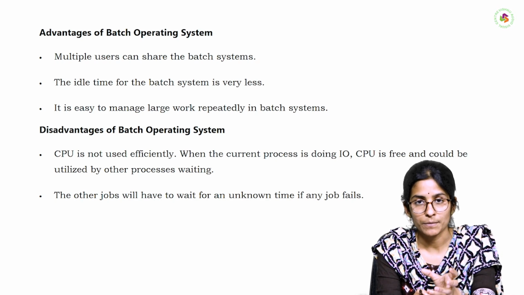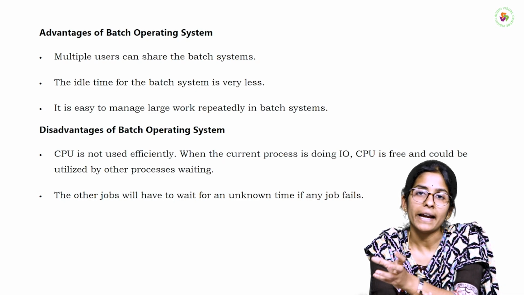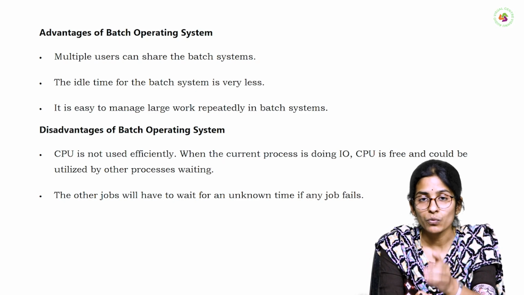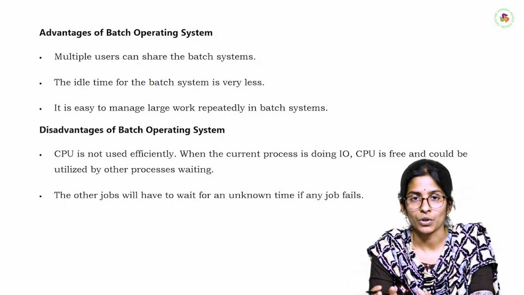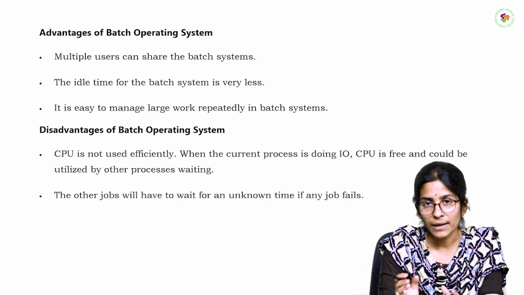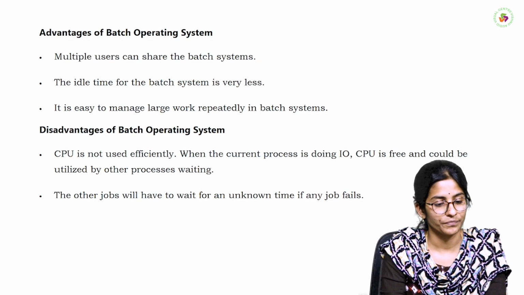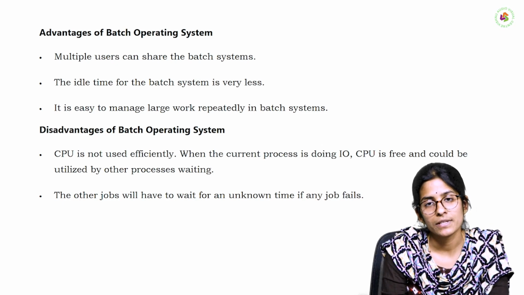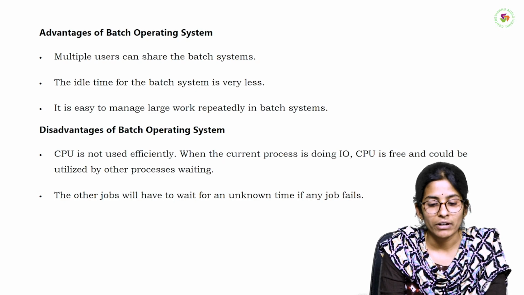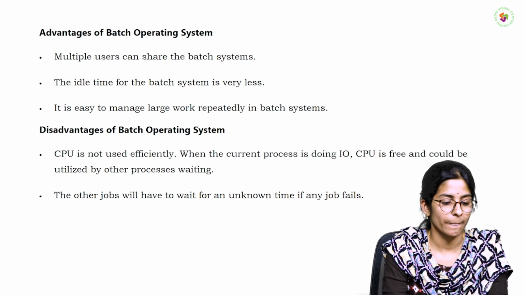In this batch operating system, CPU utilization time was very less because the CPU is in an idle position. After batch 1 completes, only then is the CPU allocated to batch 2. So the CPU idle time is very large. The next advantage is that it is easy to manage. We can easily manage this type of batch operating system in large workspaces like banking sectors, so they mostly use these batch operating systems.